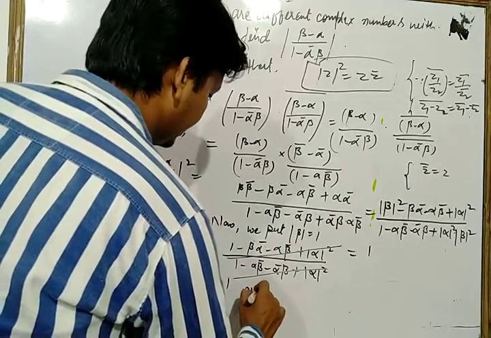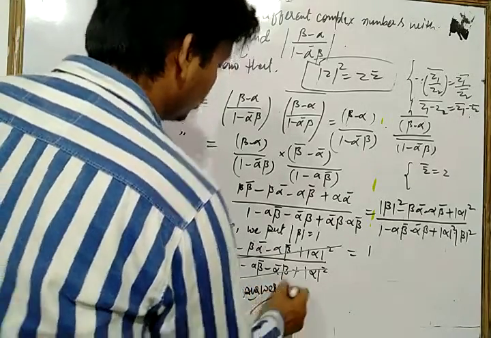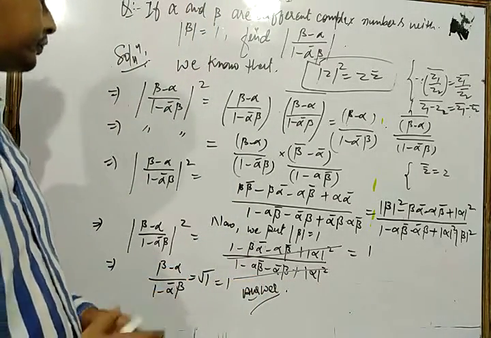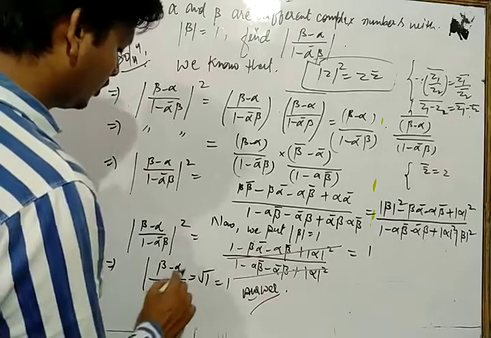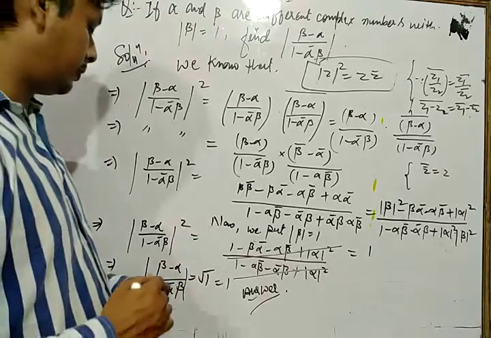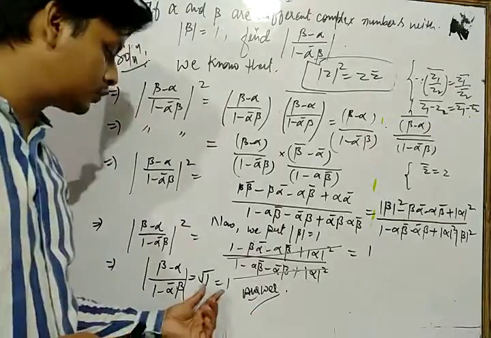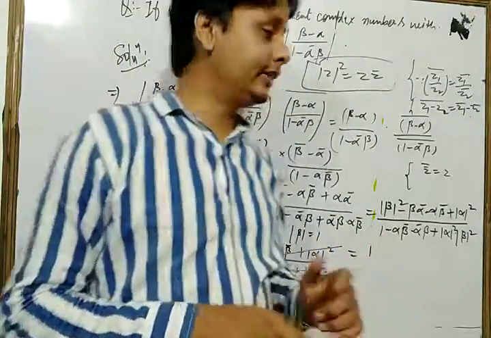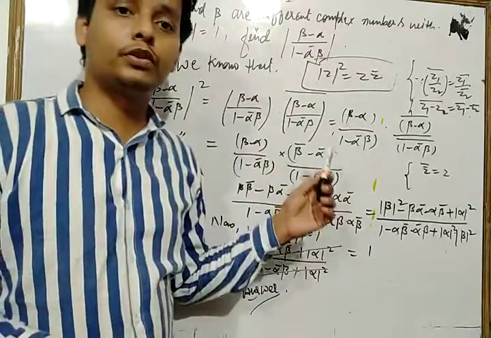So this is your final answer. So the value of mod of beta minus alpha upon 1 minus alpha bar into beta is equal to 1. This is our answer.